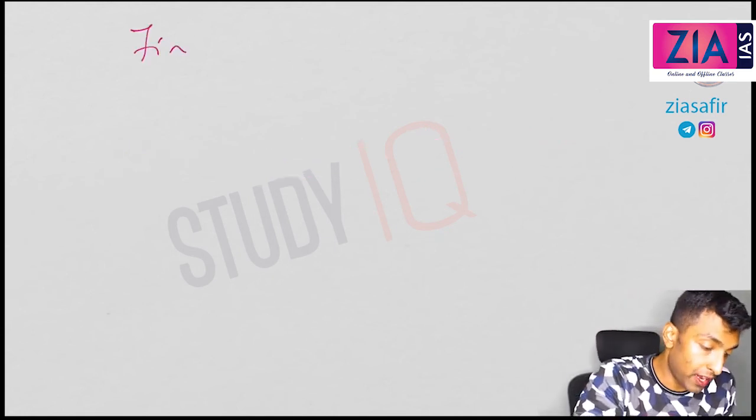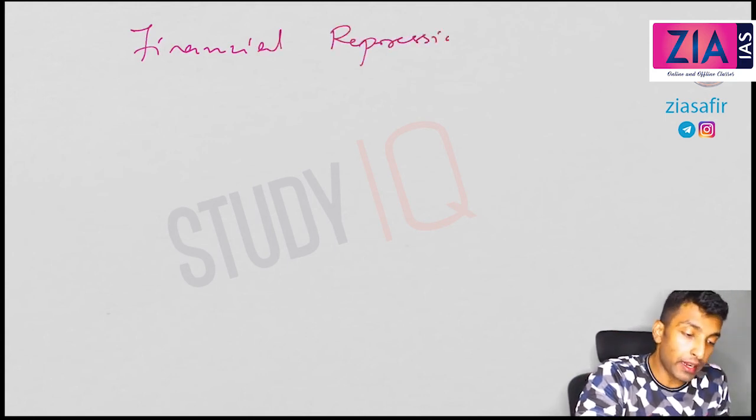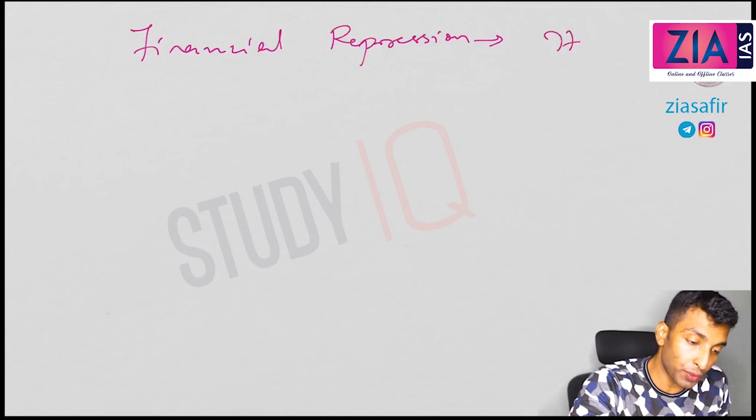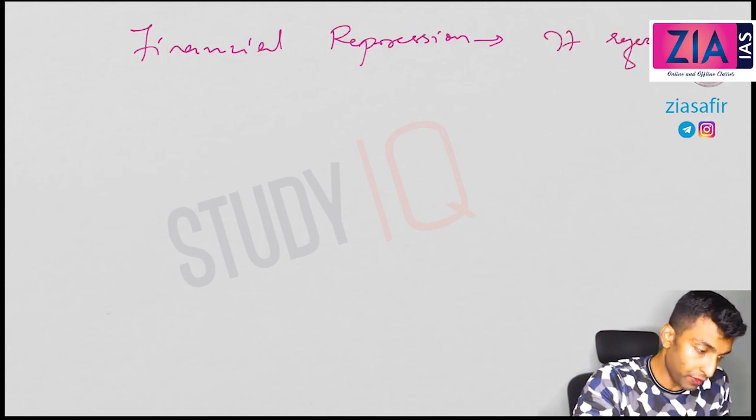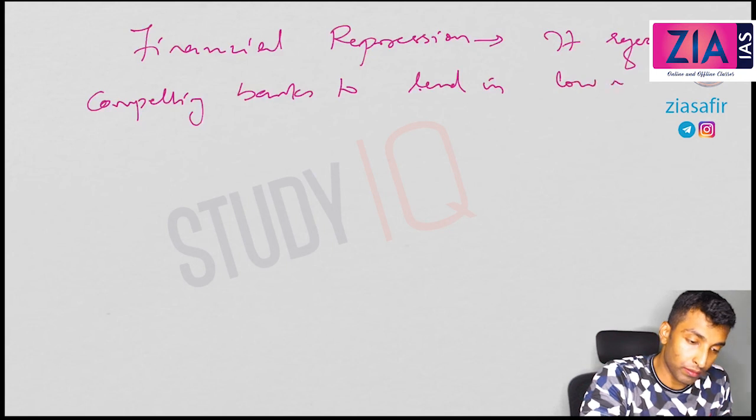Okay, next concept is financial repression. I'll write down first and then I'll explain. It refers to compelling banks to lend in low yielding securities.